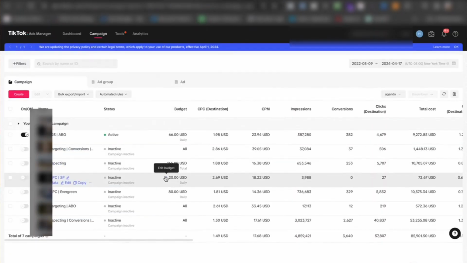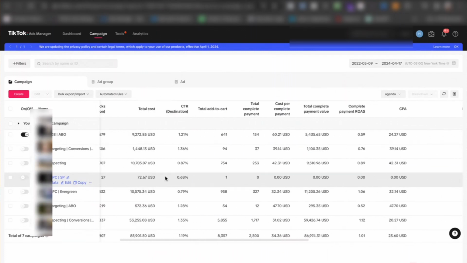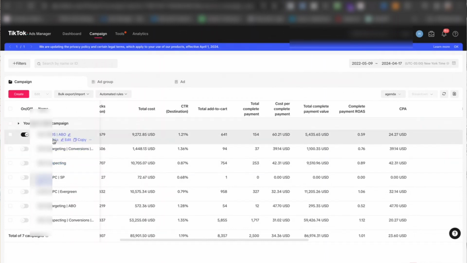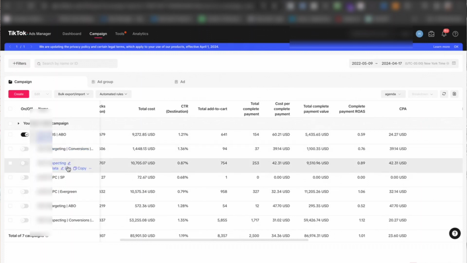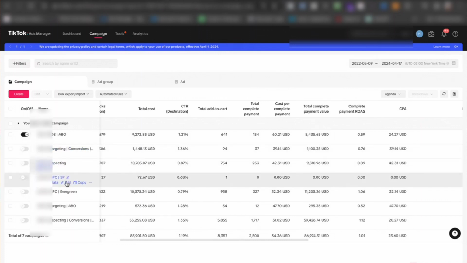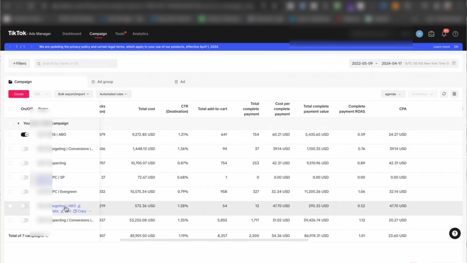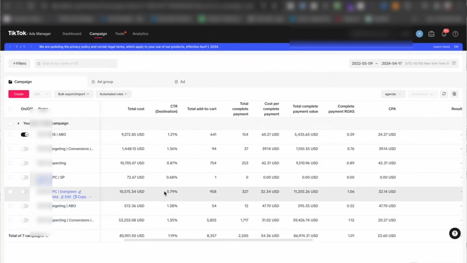Let's look at another account. So with this one, let's look at the performance. You can see that in this one, we tested a bunch of different things as well. We have the prospecting campaign, which is the only one running right now. And then we had a retargeting campaign at one time. We had another prospecting campaign, and then we had a smart shopping campaign, and then we had another smart campaign running, and then we had another retargeting campaign. We just tested a lot of things in this specific account, right?